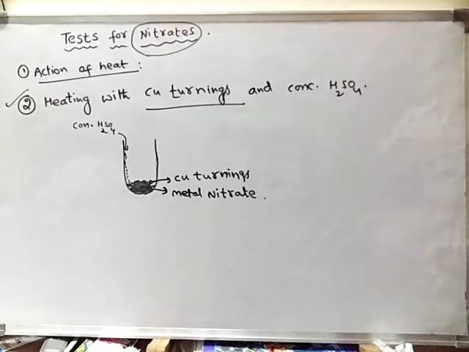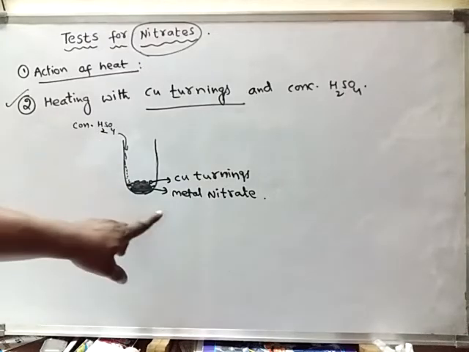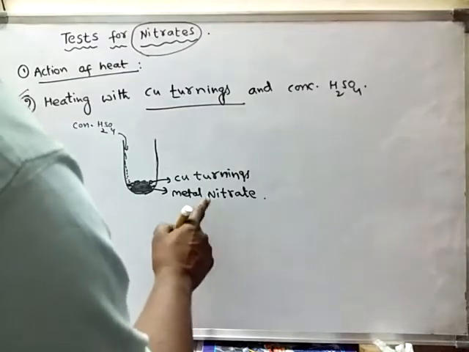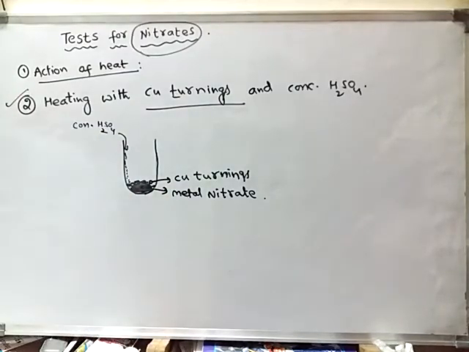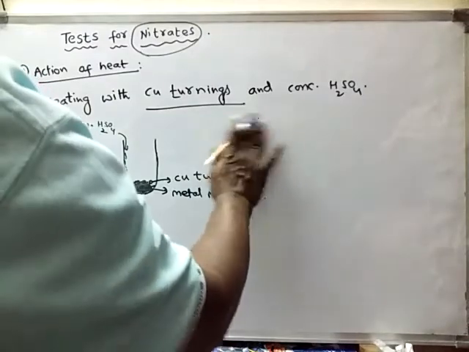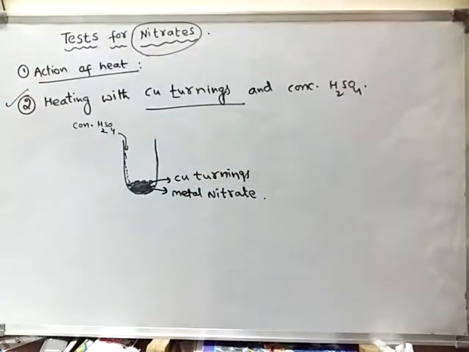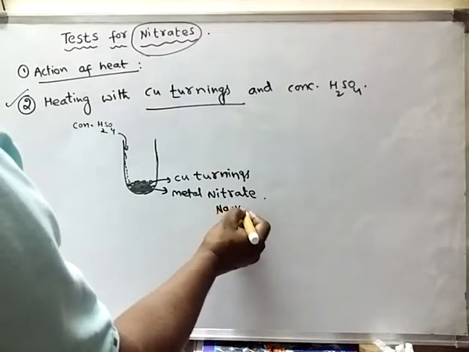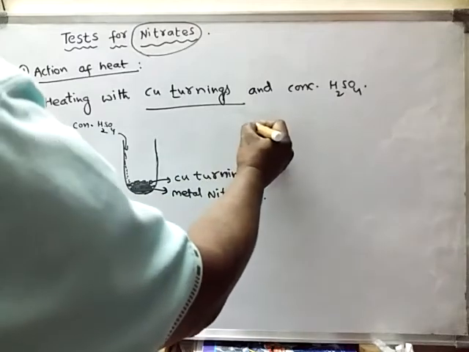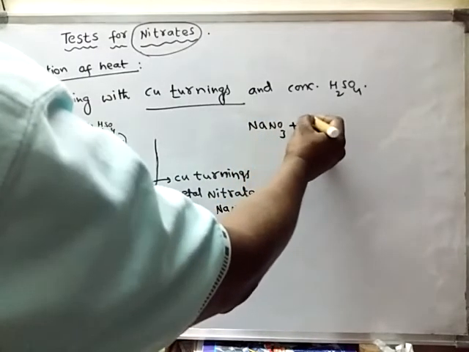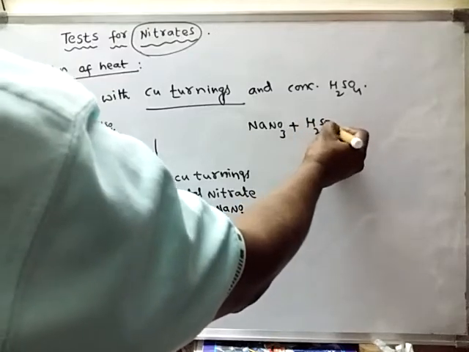Now what happens? When concentrated sulfuric acid is added to this, immediately this metal nitrate will react with the concentrated sulfuric acid first. That means take any metal nitrate, for example sodium nitrate. This sodium nitrate first reacts with the concentrated sulfuric acid.